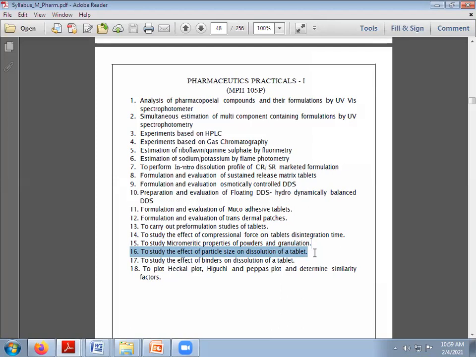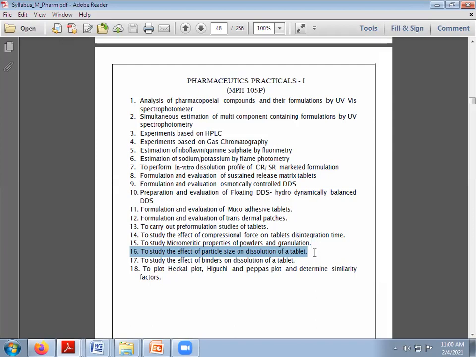How do we call it small or large? In the range we have prepared, say the size of the particle in 1 to 2 micron, 2 to 4 micron, 4 to 6, 6 to 8, 8 to 10, or 10 to 20 microns, depending upon the granules we will use. So the initial range and the final range we will take, and we will prepare the tablets. Then we will compress them. After compression, we will go for the dissolution test, and see how the drug gets released. Initially we will see the changes in the release pattern.